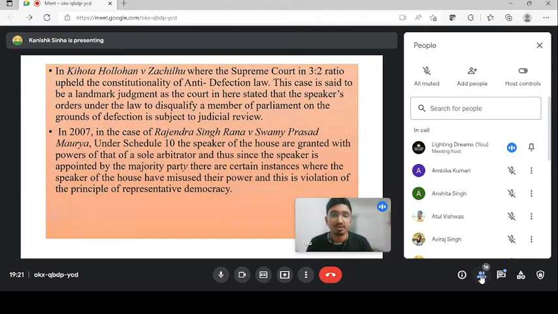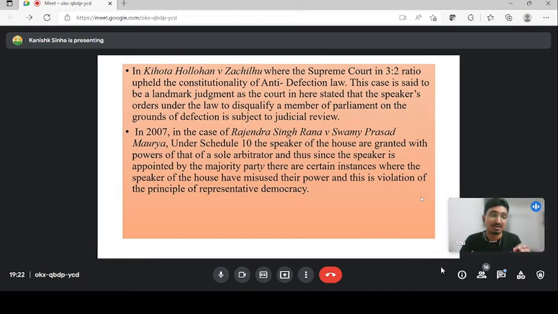But after the Kihoto Hollohan versus Zachillhu case, the Supreme Court held that although the anti-defection law is constitutionally valid, the decision of Atul, that is the speaker, will be brought under judicial review. So the Supreme Court or the court will take into consideration whether the decision that was given by Atul, the speaker, is correct or not. So this is a very famous and landmark judgment that you guys have to know till the end of your career as a law student, law aspirant, lawyer, or judge. You have to know this judgment, which is very important.